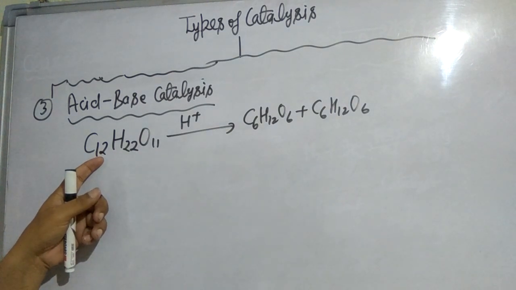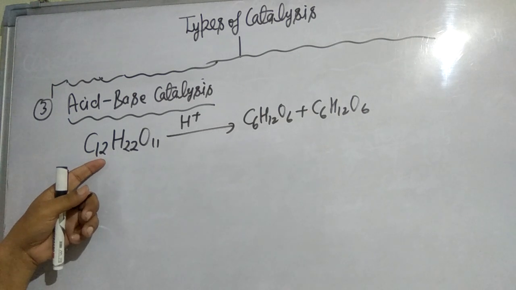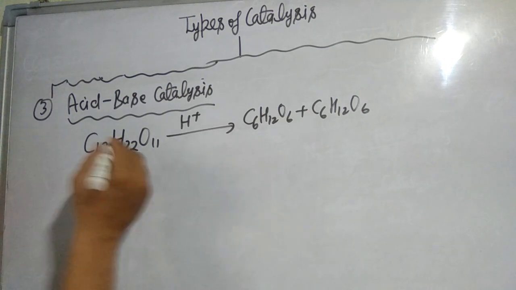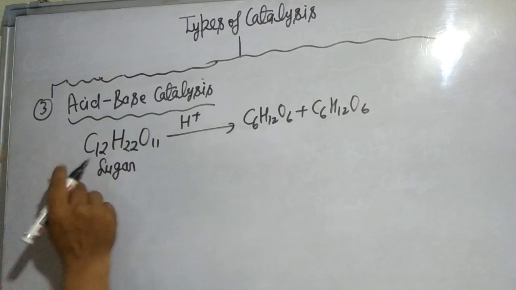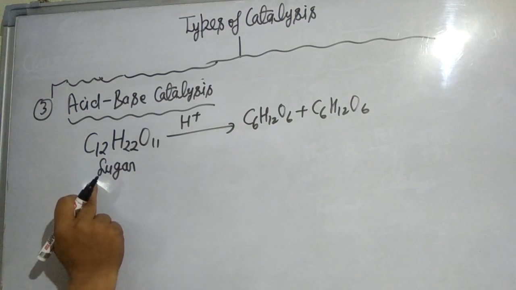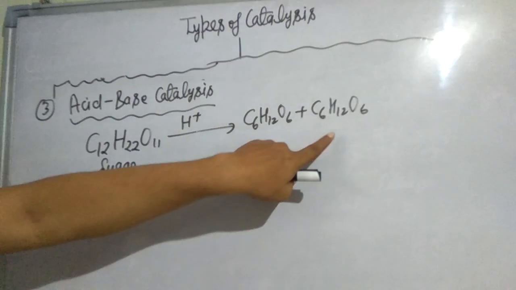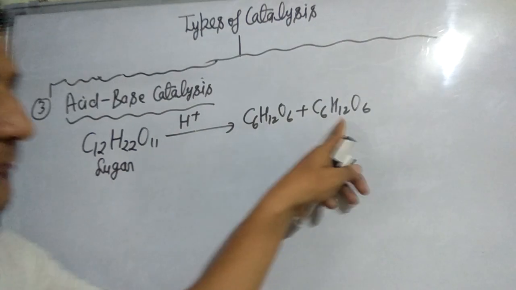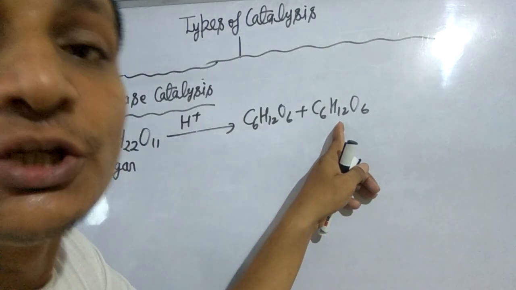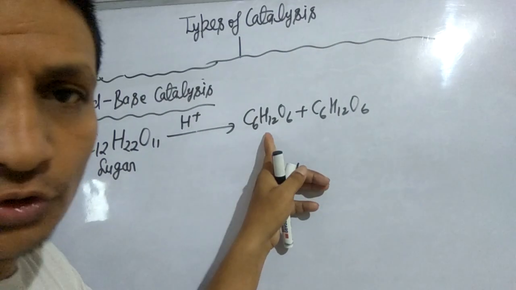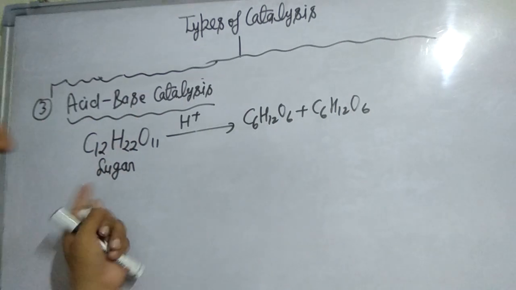So we can say normally hydrolysis of sugar is catalyzed by an acid to give glucose and fructose. Both have the same formula. Glucose contains an aldehyde group, CHO, and fructose contains a ketone group, CO.